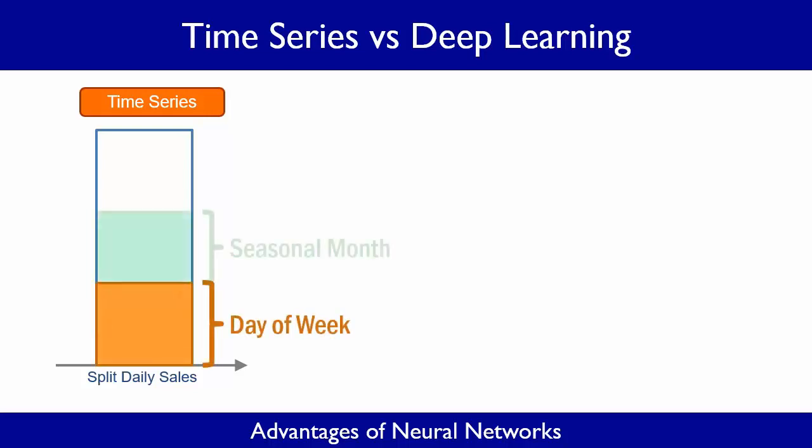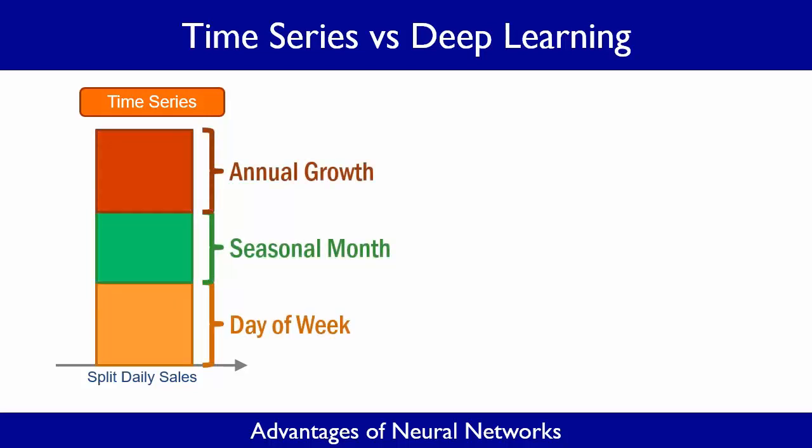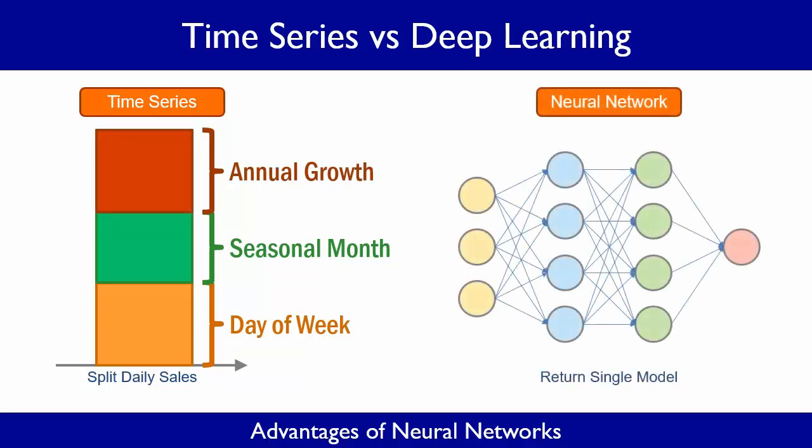All time series sales must be split into either a daily, monthly, or annual trend. Neural networks make no such rigid distinction. Furthermore, while a time series analysis must be manually pieced together, a neural network automatically returns a single model.